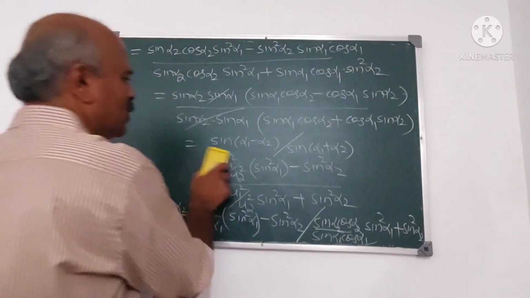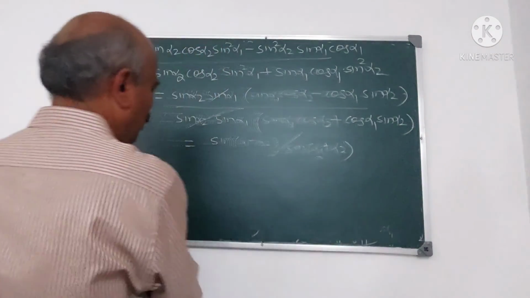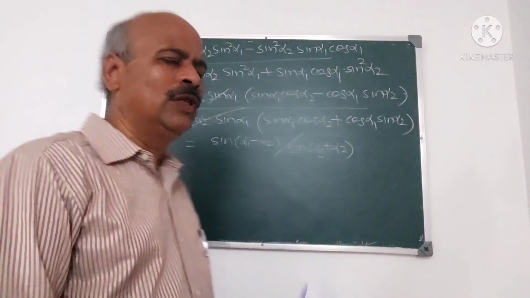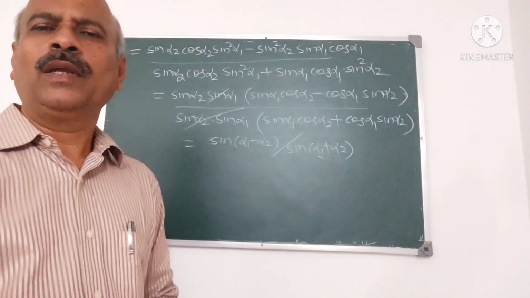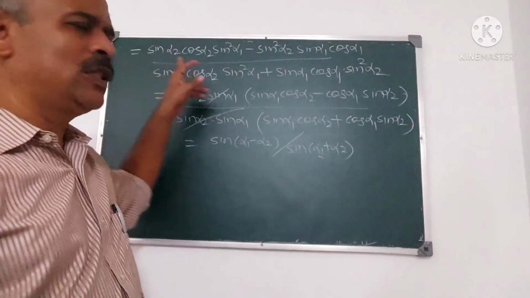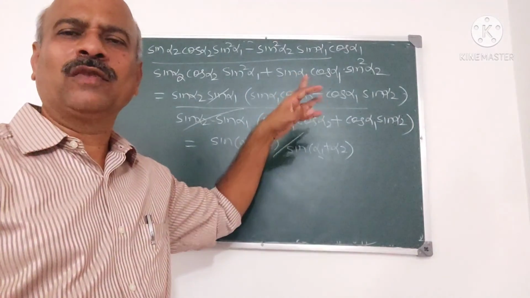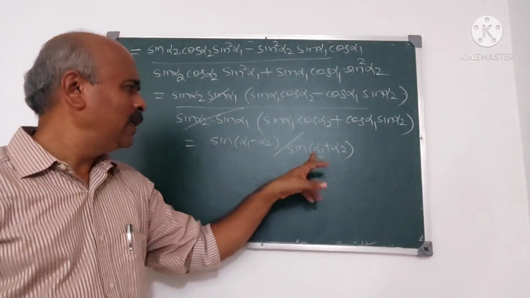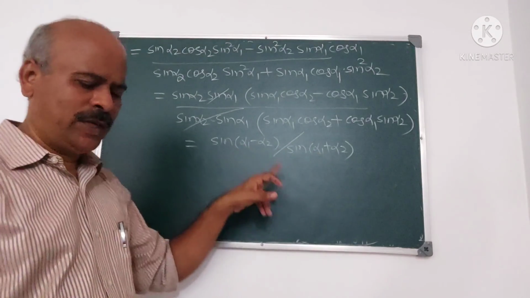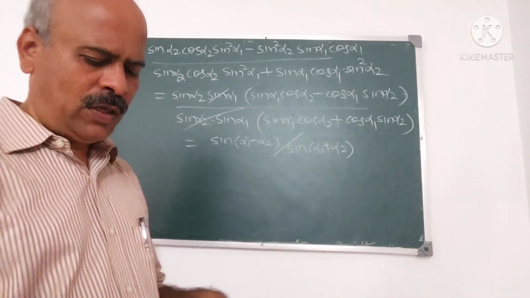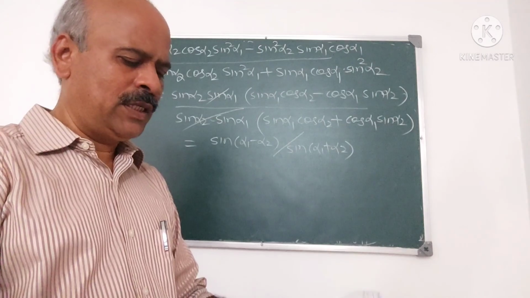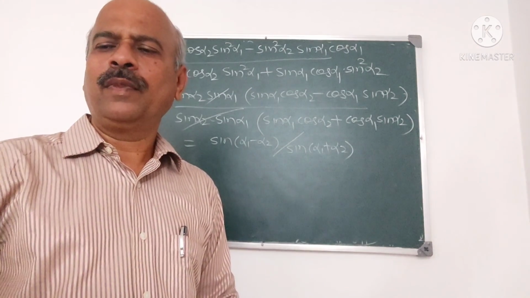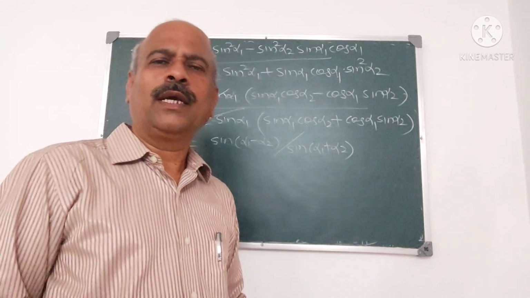So the problem has reduced to a substitution type problem. We started with (t1 square minus t2 square) by (t1 square plus t2 square), and we have obtained this result: sin of (alpha 1 minus alpha 2) upon sin of (alpha 1 plus alpha 2). These are the types of problem.